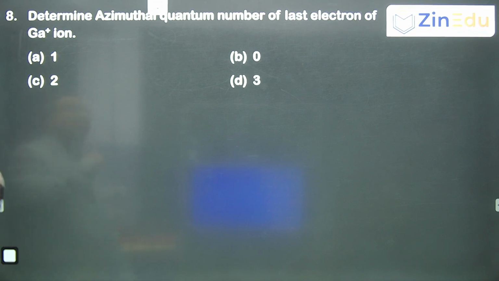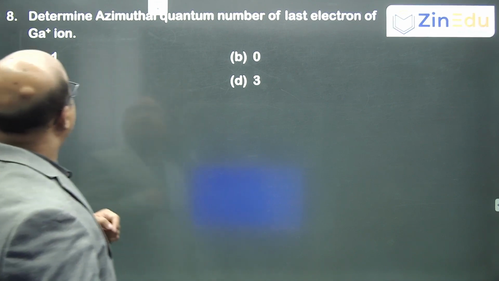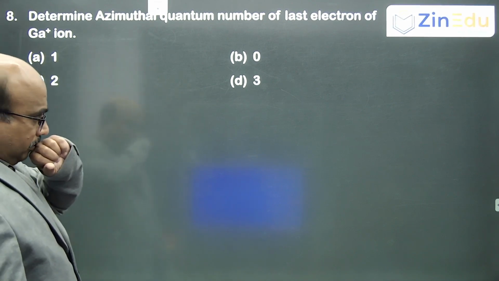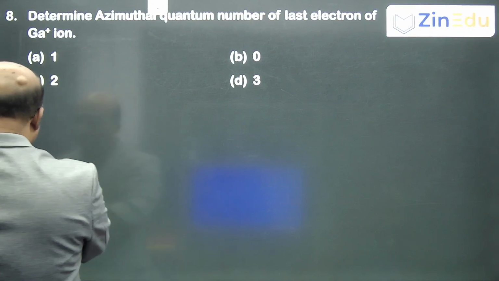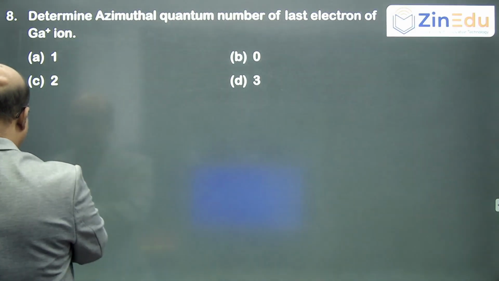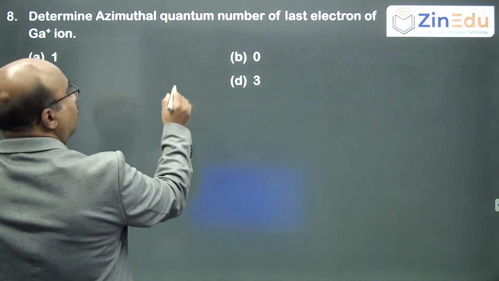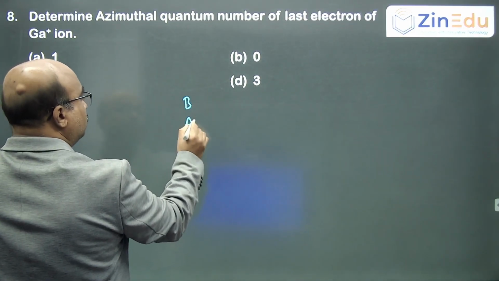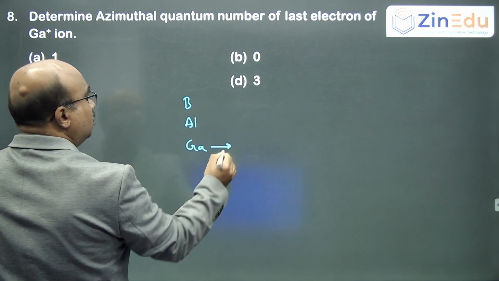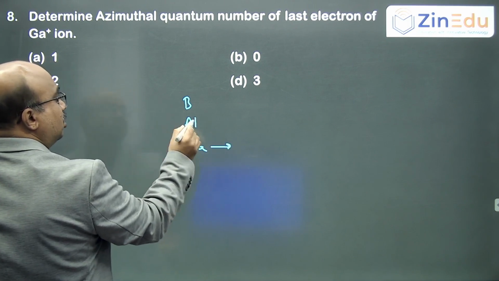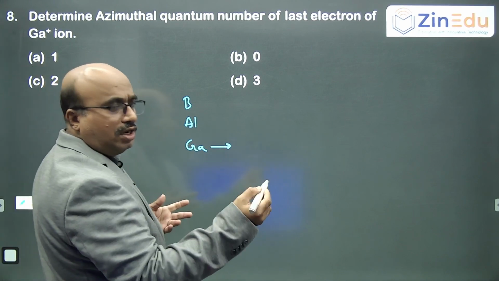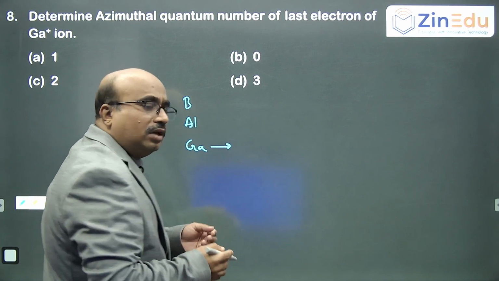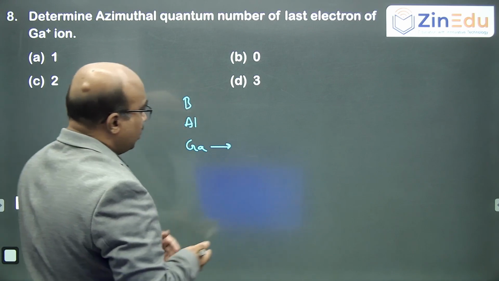Determine the azimuthal quantum number of the last electron of the gallium plus ion. So, where gallium belongs, we know already. Gallium belongs to the boron family: boron, aluminum, gallium. It is the second period, this is the third period, it is the fourth period. What is the outer electronic configuration of gallium? Because when you remove the electron, electrons will go from the outer valency shell.